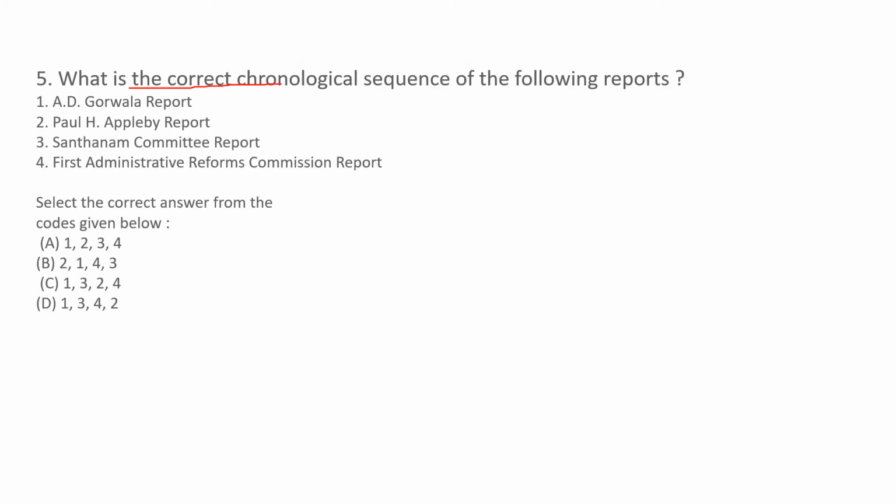What is the correct chronological sequence of the following reports? A.D. Gorwala report, which came in 1951. Paul H. Appleby report in 1953. Santhanam Committee report, 1962.